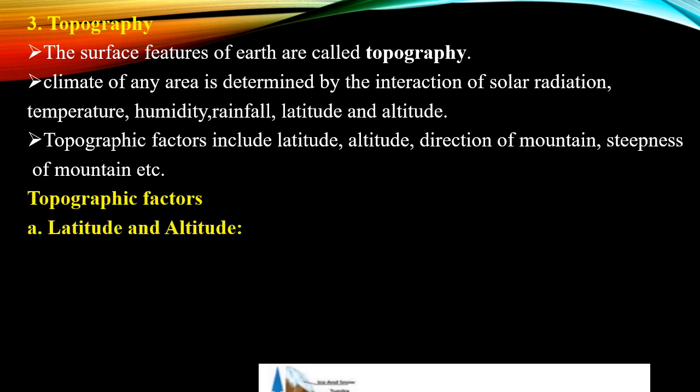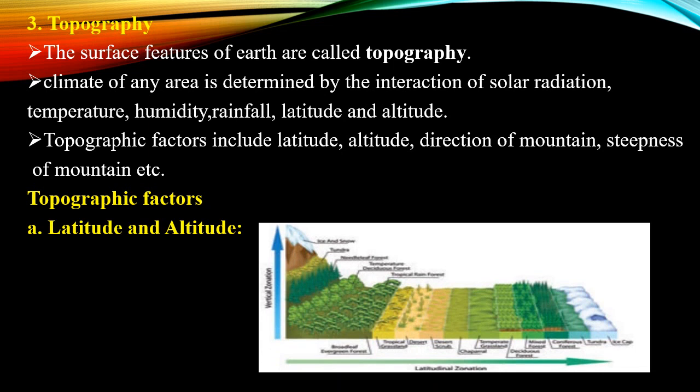Latitude. The latitude represents the distance from the equator to the pole. The temperature values are maximum at the equator and decrease towards the polar region. So we can see different types of vegetation.